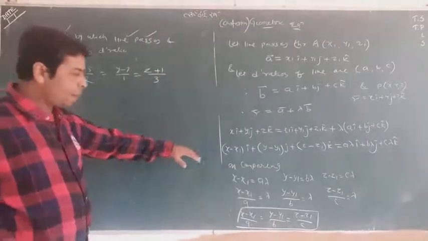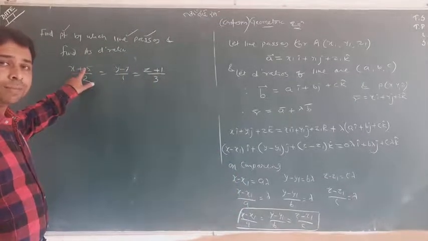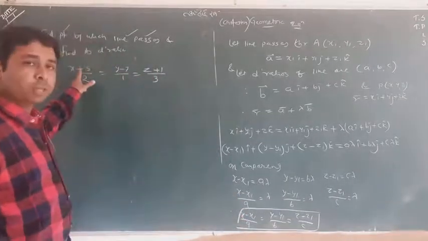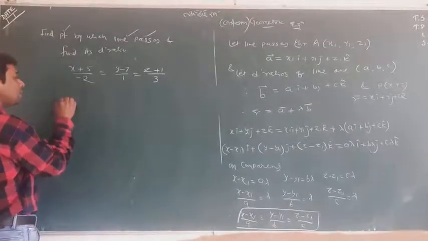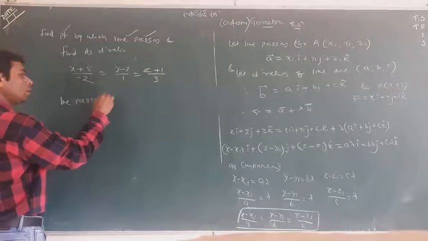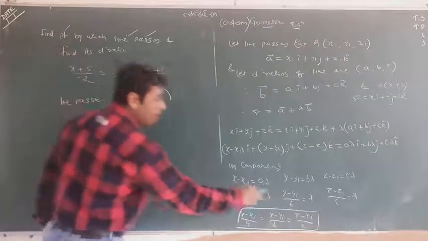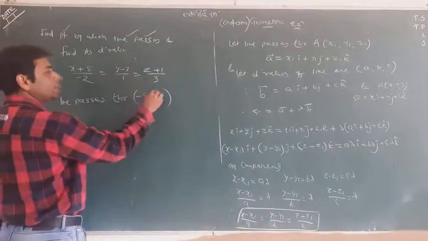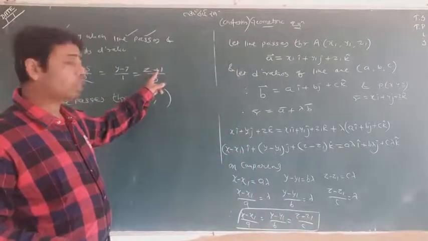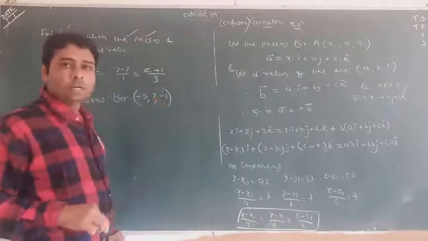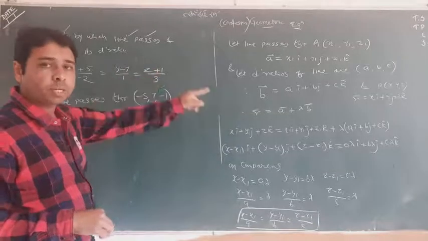So can you compare? x minus x1. You know, x minus x1. So this is plus 5, so your x1 equals minus 5, because you have to compare with the minus sign. It is a plus sign, so one can understand that the line passes through the point minus 5. Then y minus 7, z minus z1, so plus, that is minus 1. So the line passes from minus 5, 7 and minus 1, because we are comparing with the minus sign.